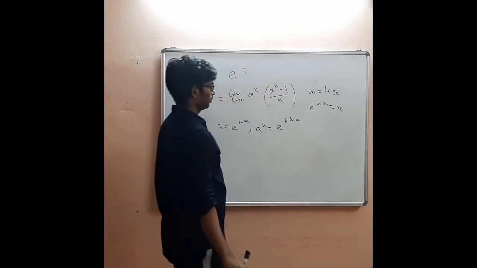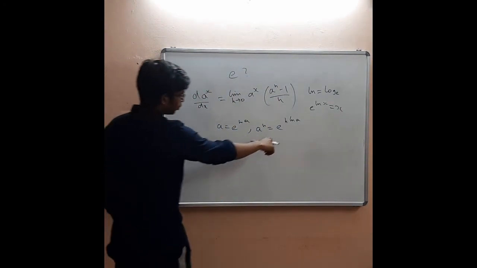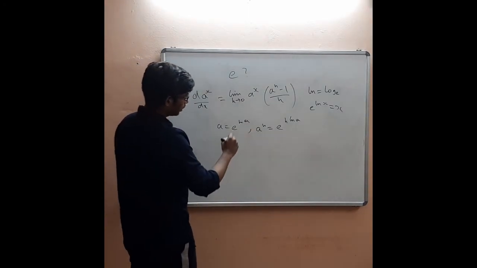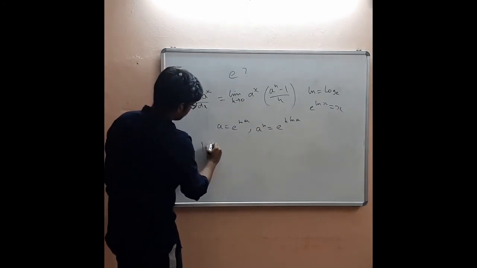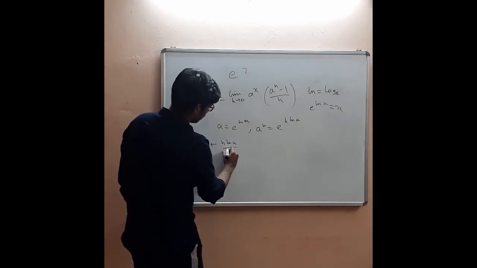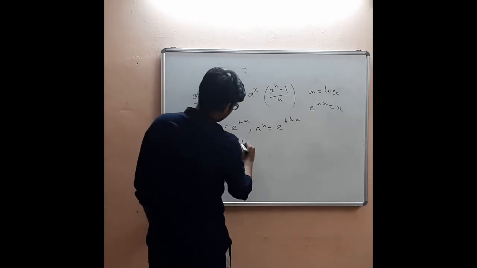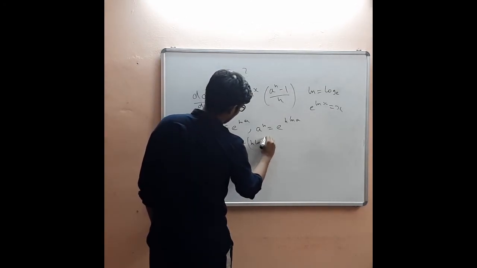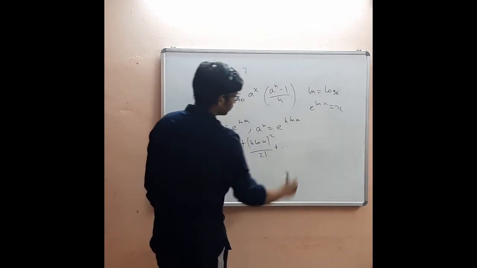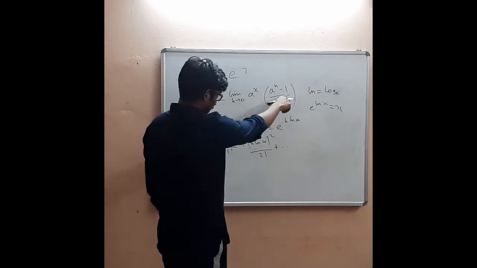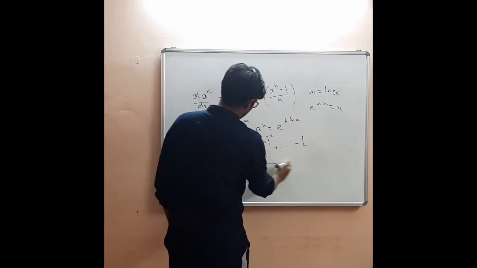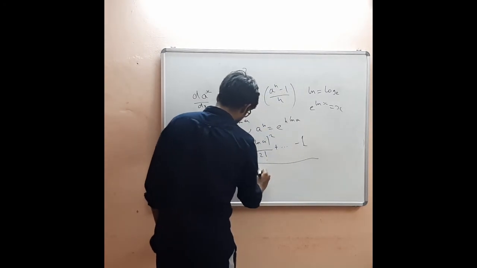Now you use that expression that we have defined before. It will be 1 plus h into log a divided by 1 factorial plus h into log a the whole square divided by 2 factorial plus and so on. Other terms are not necessary. And you have minus 1 here.